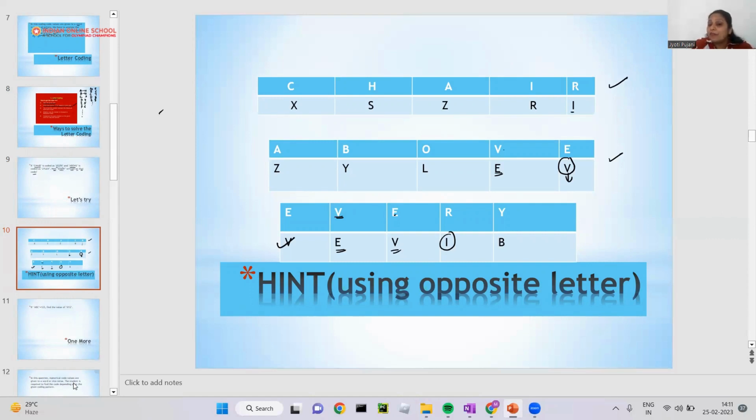It means if we have a B and Y, we can interchange them. B has a code of Y and Y has the same type of code as B. So I can write B instead of Y or Y instead of B. So Y will be considered as a B here. So this is the code word. Got it? These are very, very easy questions.